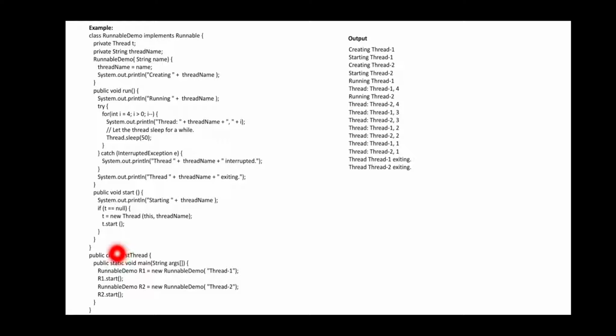So here it is, you are going to have public class TestThread. Within the brackets, you have public static void main, RunnableDemo R1 is equal to new RunnableDemo("Thread-1"). So here RunnableDemo Thread-1 will be sent as the information. Once R1 is called, R1.start() will execute, and directly it calls this particular public void run as I showed in the previous statement.